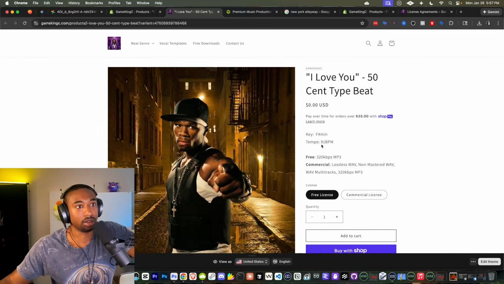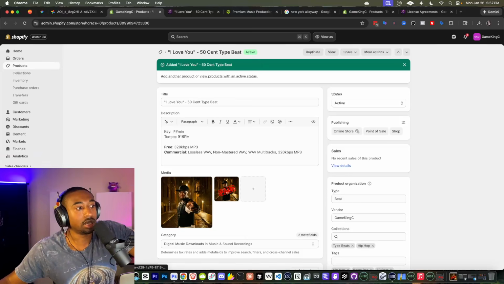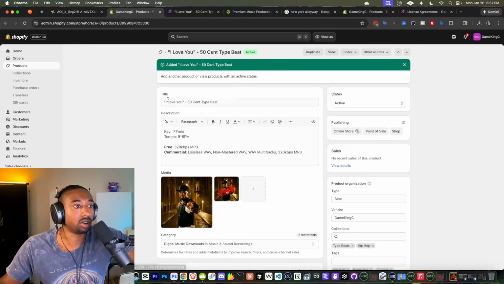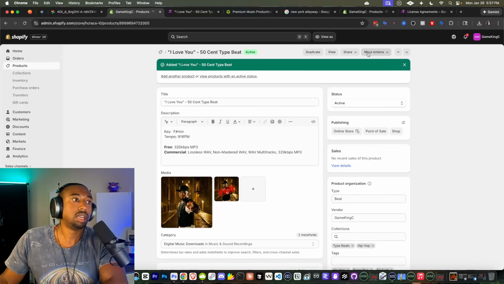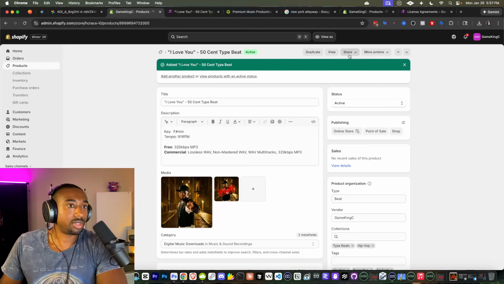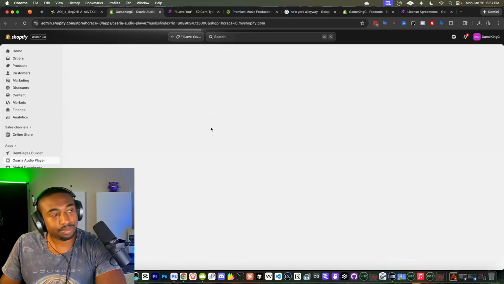Now we're still missing the audio. So this is where the app comes in called Osaria Audio Player. Okay, I forget how much that costs. You guys have to look up the details. So we're not done. We're going to go back to our product, in this case the 50 Cent beat. We're going to go to more actions. Let's go to add audio player.